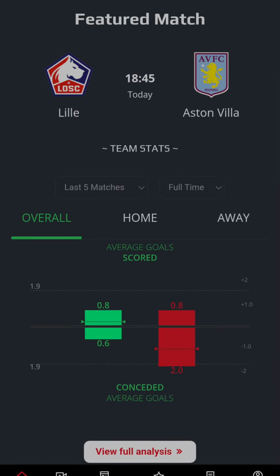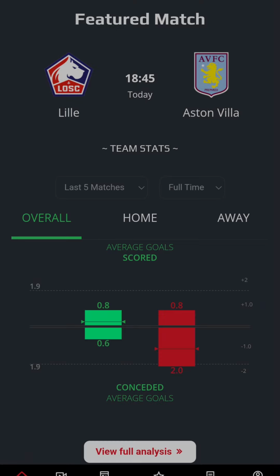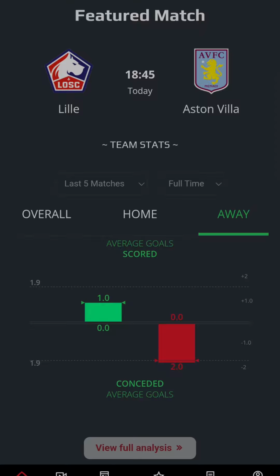You can see from the overall in the last 5 games, Lille has scored an average of 0.8 goals. They don't usually score at home. Look at away in the last 5 games: they scored an average of 1, while Aston Villa has scored an average of 2. Let's go to full analysis.